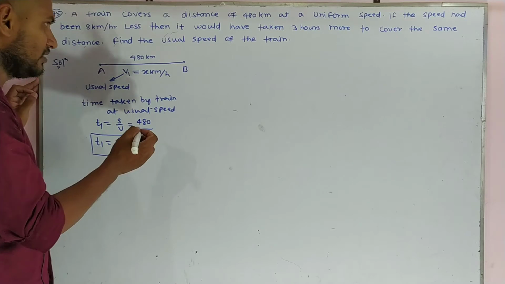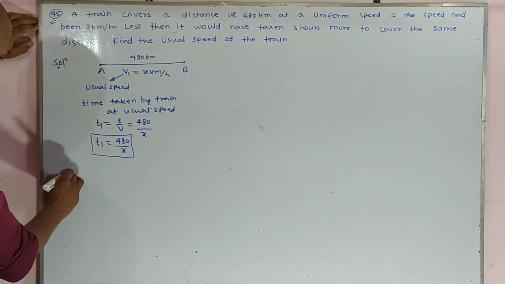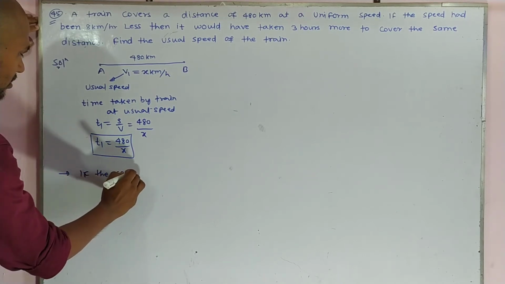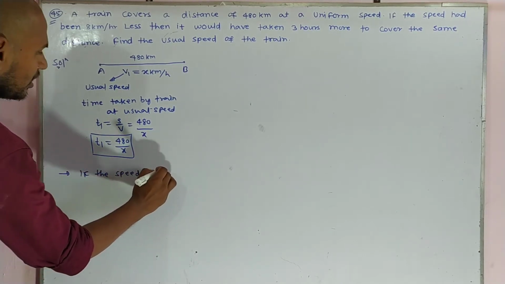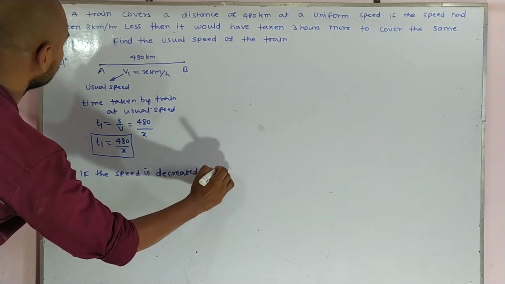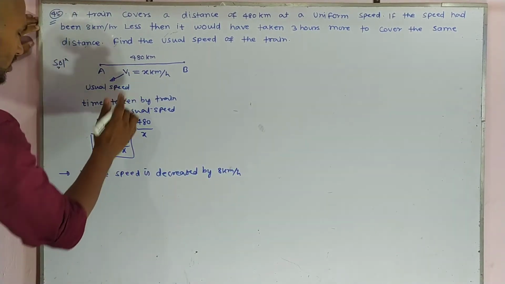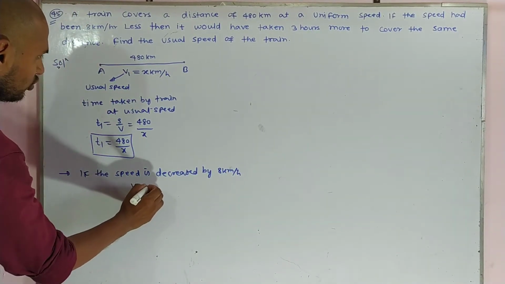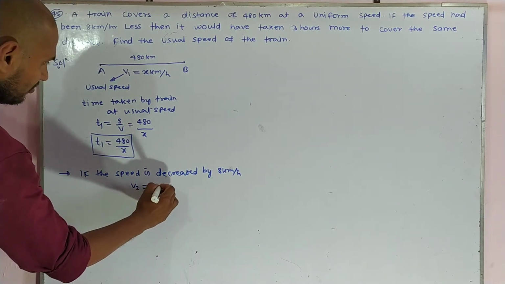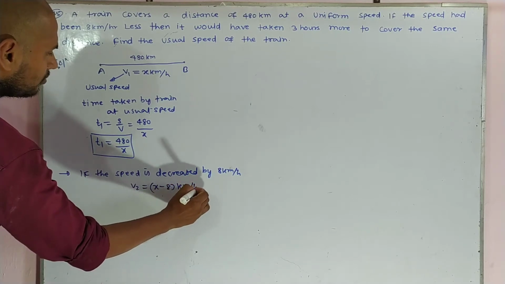If the speed is decreased by 8 km per hour, then V2 becomes x minus 8 km per hour.